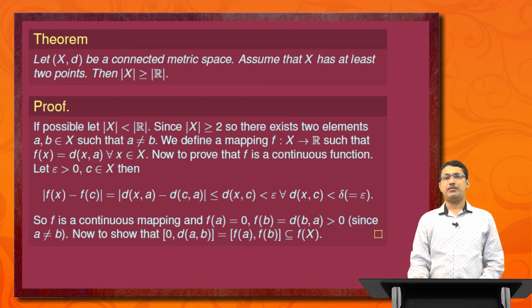And f(a), just replacing x by a, is equal to d(a, a), that means 0, and f(b) is equal to d(b, a) or d(a, b), and that is strictly greater than 0 since a is not equal to b. Now to show that the closed interval [0, d(a, b)], which is equal to the closed interval [f(a), f(b)], is a subset of f(X).